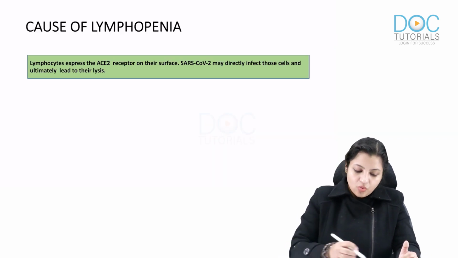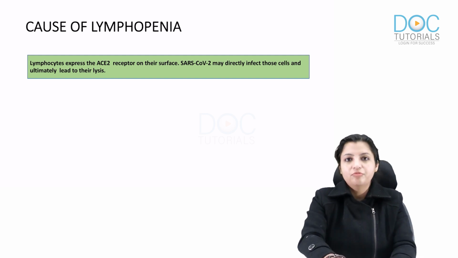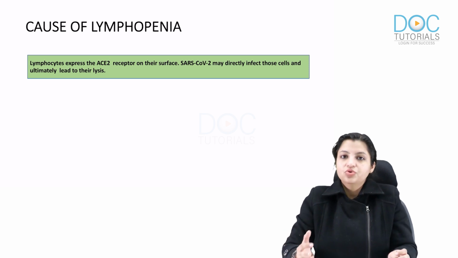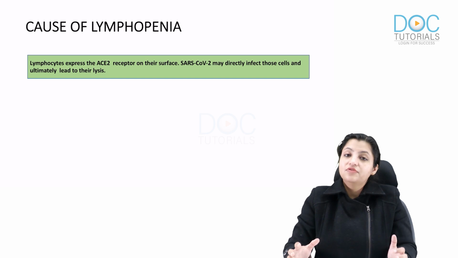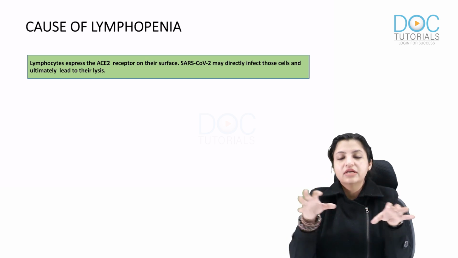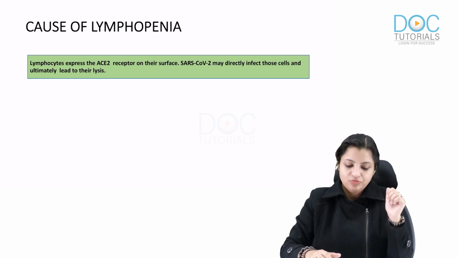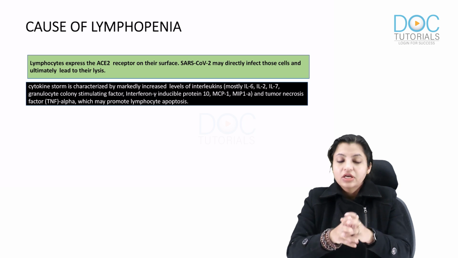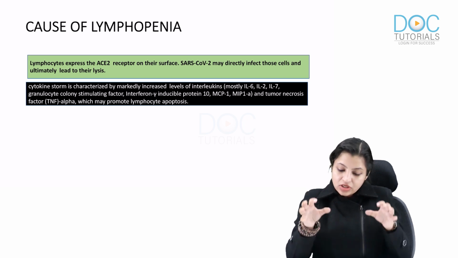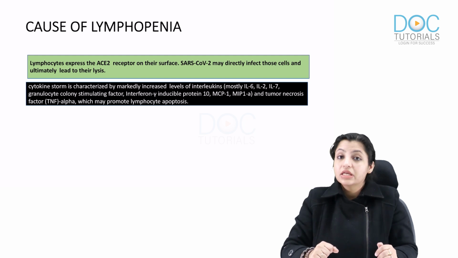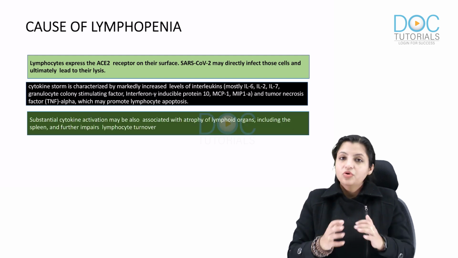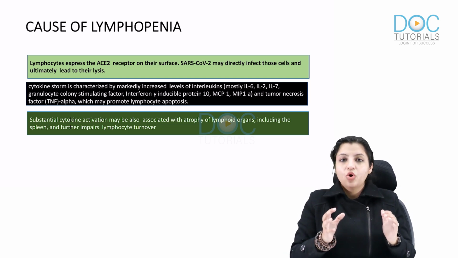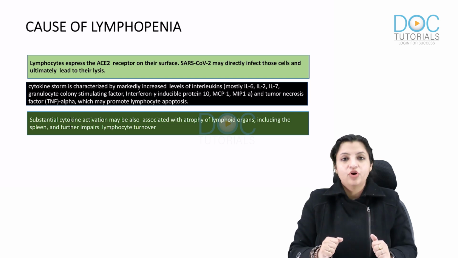Now, what are the causes of lymphopenia in COVID? Just now I told you, lymphocytes have a lot of ACE2 receptors and the COVID virus attaches to them and causes lymphocytopenia. Second, there is the cytokine storm, which typically occurs in COVID. This cytokine storm releases lots and lots of mediators which cause lymphocyte apoptosis. Third, because there is so much cytokine storm, it will cause atrophy of the lymphoid organs,